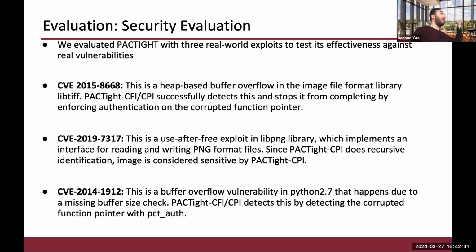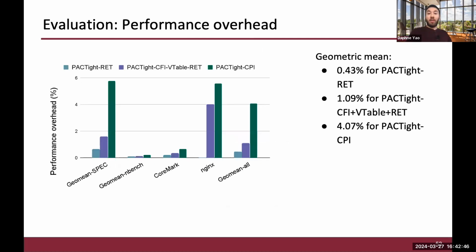And more details on the exact way of how we do this and the code are in the paper as well, if you're interested. For the performance evaluation, we ran it with three sets of benchmarks. We ran it with SPEC CPU 2006, which is the industry standard. It's now 2017, but at the time it was 2006 that we used, the industry standard for benchmarking, and then the NBench set and CoreMark. And we also ran one real-world application, Nginx, which is a web server. And we here see the numbers for it.